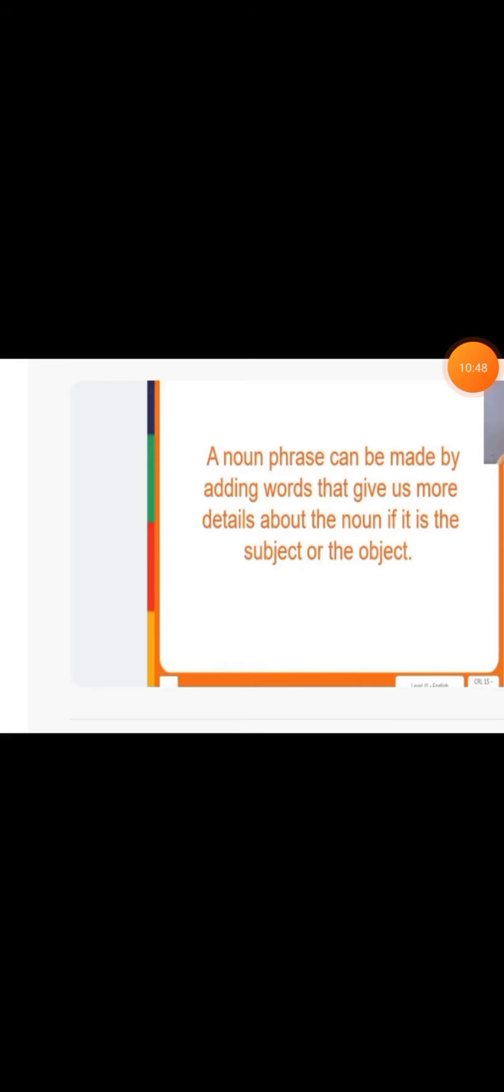Dear students, in our grammar session we completed noun phrases. A noun phrase can be made by adding words that give us more details about the noun if it is the subject or the object. So noun is the naming thing, but some additional words give additional information. We can add some adjective words with a noun, and this becomes a noun phrase. So a noun phrase is a group of words that acts like a noun. So let's see some sentences regarding this.